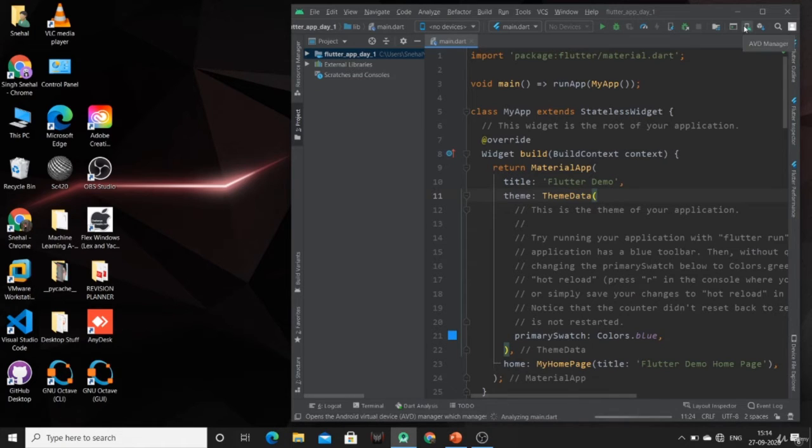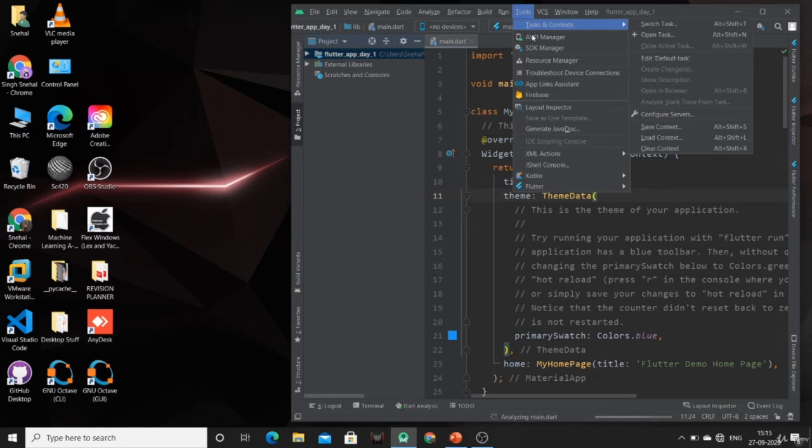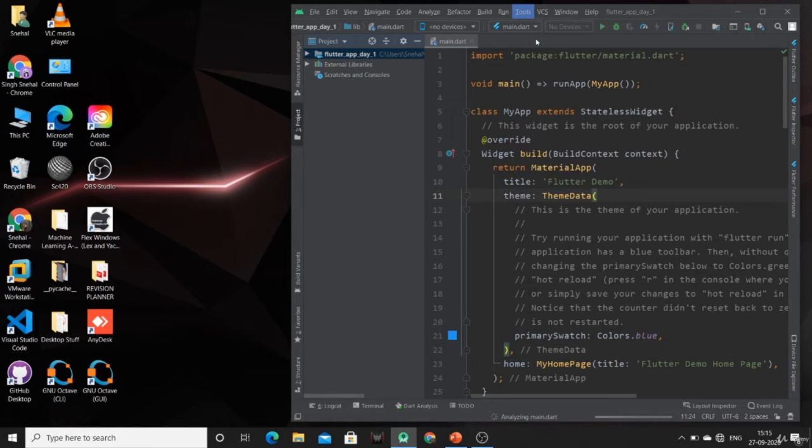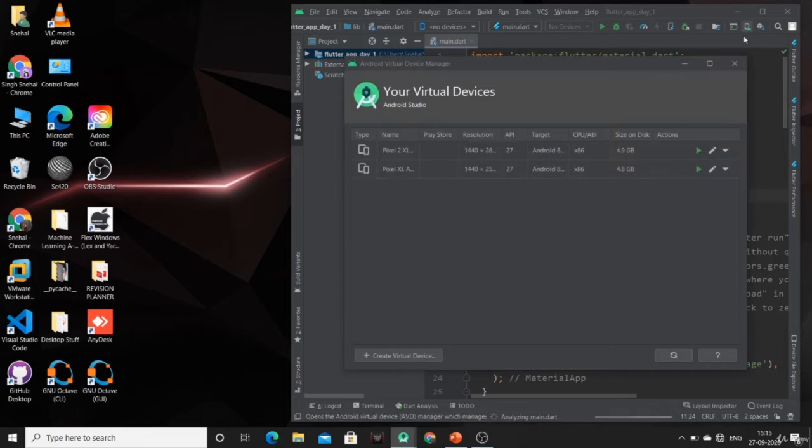You can create your virtual device by clicking on this button, or by going from Tools to the AVD Manager. The same thing will open. Here I have two virtual devices. If you do not have any virtual device, you have to first of all create a virtual device. After that you can connect your virtual device to Android Studio. So just launch the AVD in the emulator.